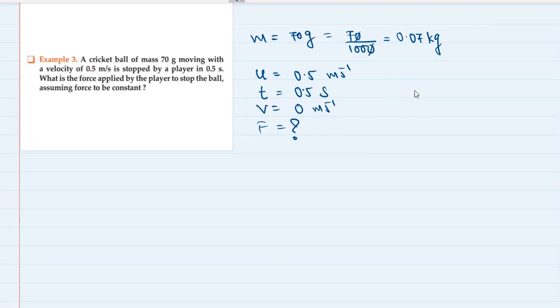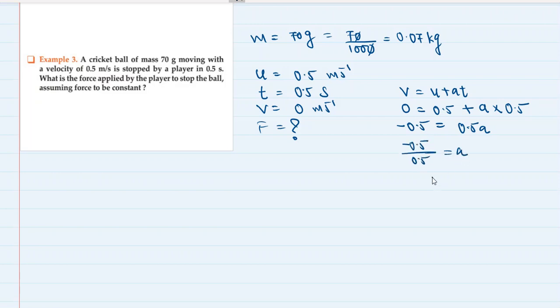Let's first find out the acceleration. So v is equal to u plus at. V is 0, u is 0.5, plus acceleration we don't know. Time is also 0.5 seconds. So minus 0.5 is equal to 0.5 into a. So minus 0.5 upon 0.5 is equal to a. Therefore acceleration is minus 1 meter per second square. It's a negative acceleration because we are stopping the ball.